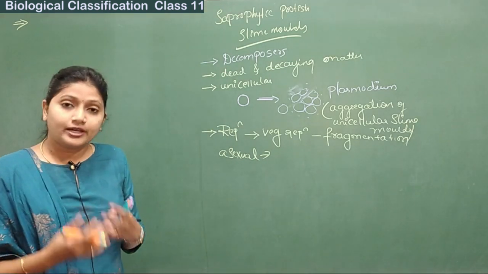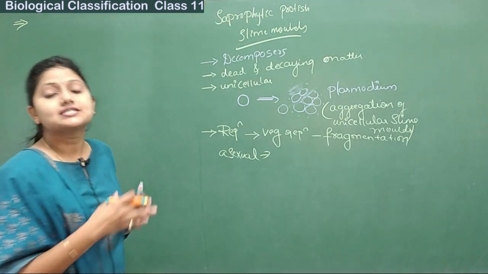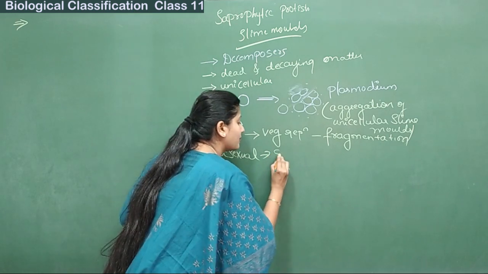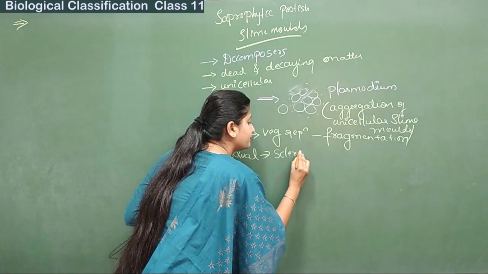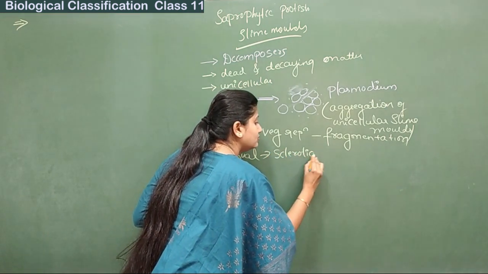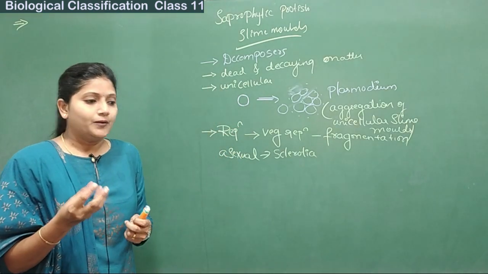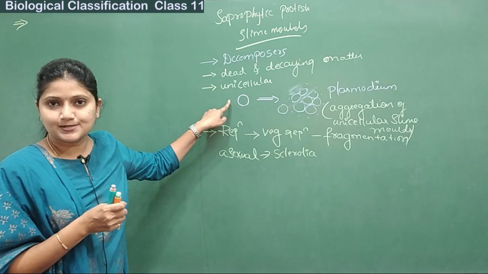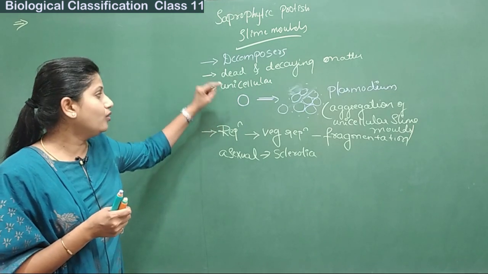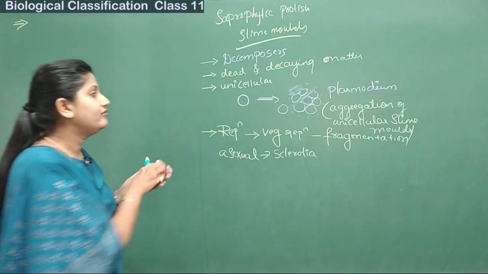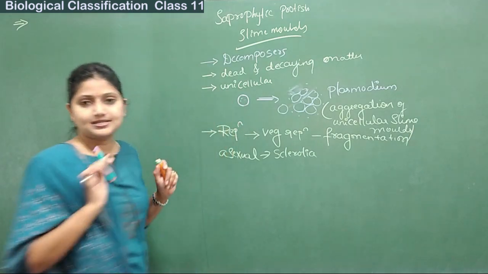Asexual mode. The asexual mode is mainly by sclerotia formation. What is sclerotia? In this unit, we will just speak about this single cell. In the single cell, we have cytoplasm inside.